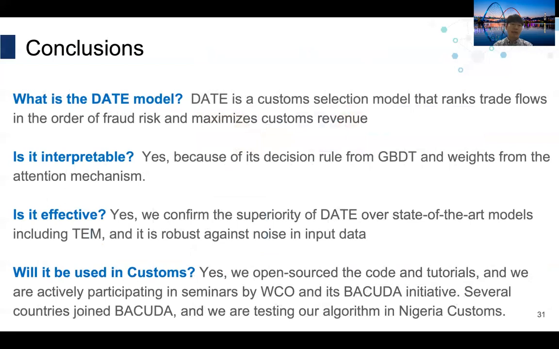In this talk, we got to know the need for data analytics in customs and introduced the DATE model for the customs selection problem. It ranks trade flows in the order of fraud risk and to maximize customs revenue. The DATE model has interpretability in nature because of its tree-aware model with attention networks. Based on its outstanding performance and interpretable nature, we expect that DATE can be easily integrated into customs administrations and assist customs auditors to inspect the fraud risk of individual transactions.